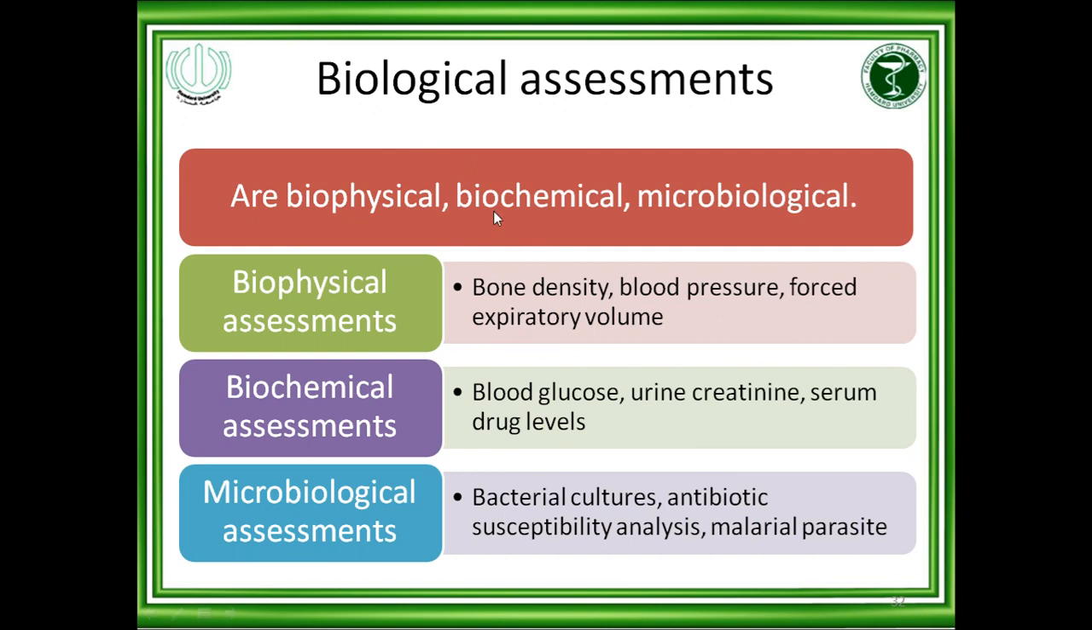Biological assessment: biophysical, biochemical, microbiological. For example, biophysical: bone density determination, blood pressure, forced expiratory volume in asthmatic patients. Biochemical: blood glucose, urine creatinine, serum drug level. Microbiological: bacterial culture, antibiotic susceptibility analysis, malarial parasites. These are called biological assessments, meaning the results we are getting through biological tests.